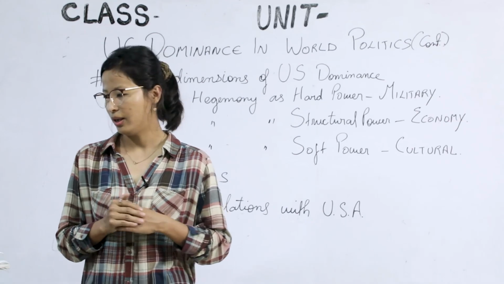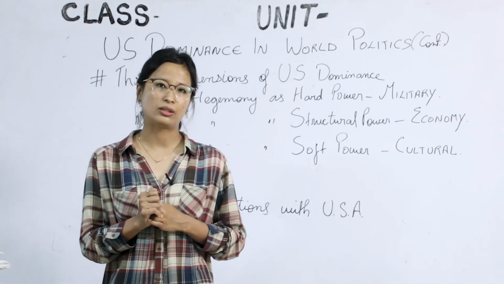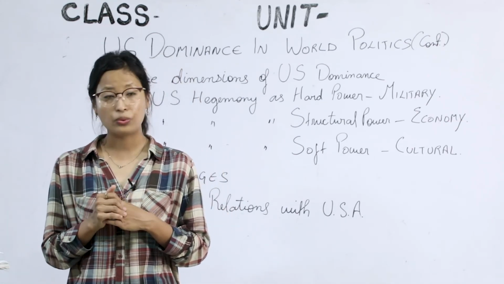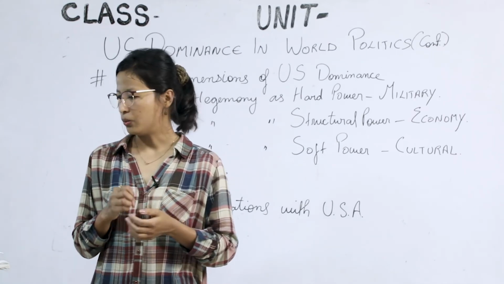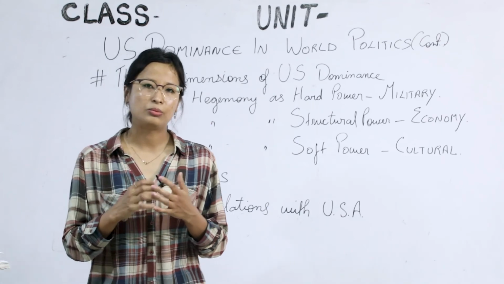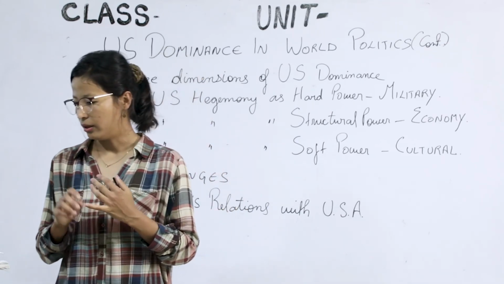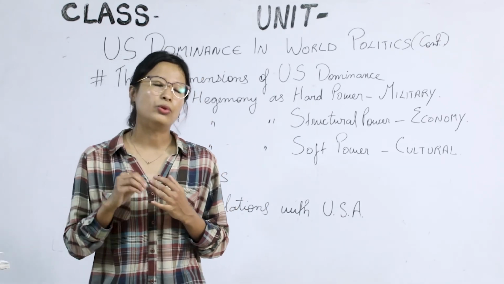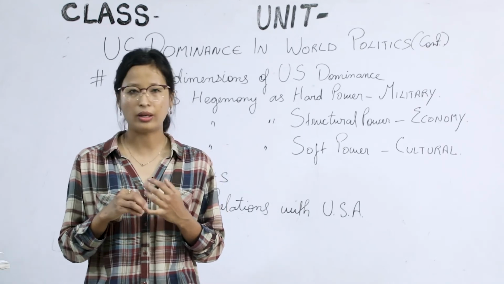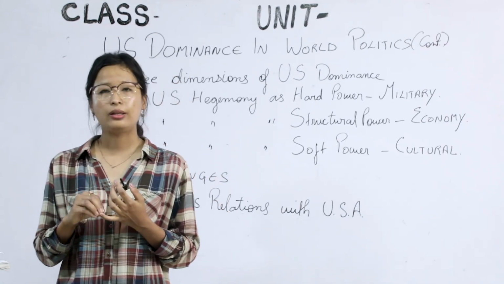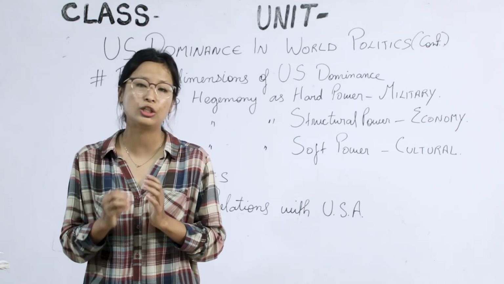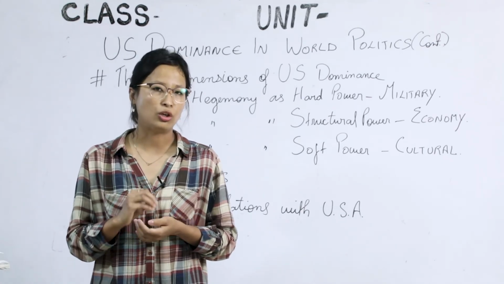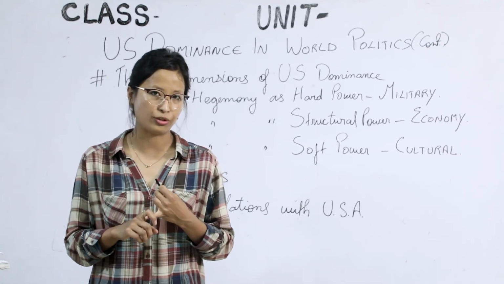Now, what are the types of reactions? We have seen these points, the areas where India has cooperated. Now, what are the reactions? Reactions come from three points. The first point: political leaders and writers say that India's growing relations with the US should be limited because India should not support the US policy of dominance. This is the first point.